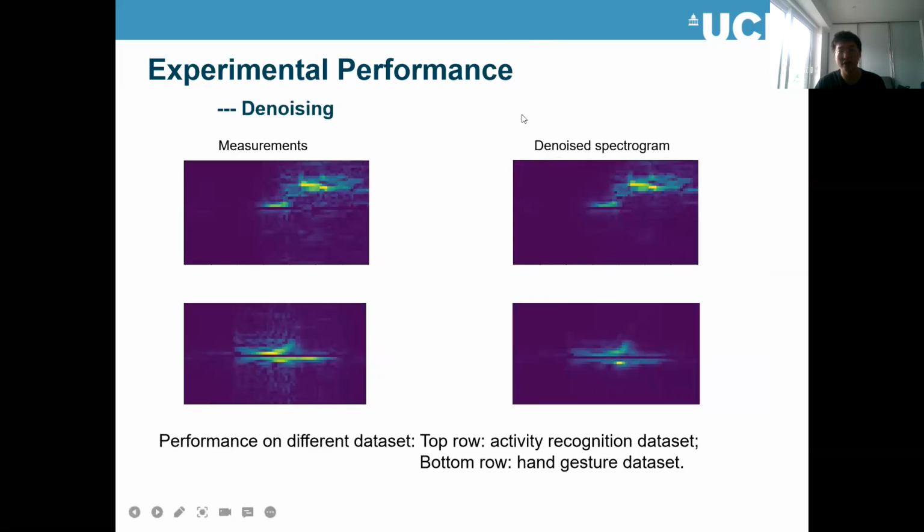And also I show some denoising results here. Here, the left columns are the measurement data. You can see there are some environmental clutters here. We can see that. So these features will affect the classifier's ability to get high classification results. After we apply the denoising network, you can see we remove these things. Even when we apply the same denoiser on a different data set. For example, this is the activity recognition data set. We train the denoiser on this data set, and we test it on the hand gesture data set. We can still see very good results.